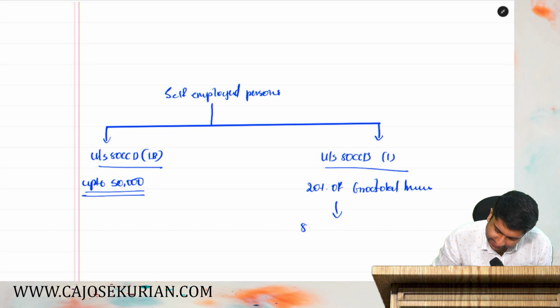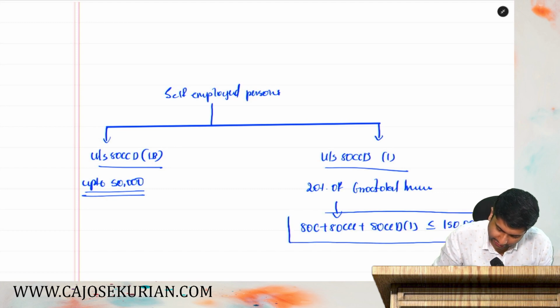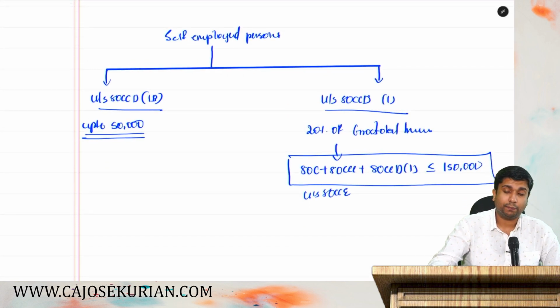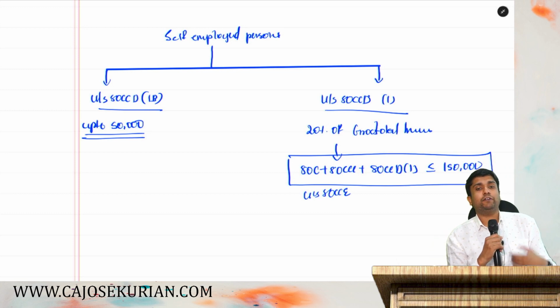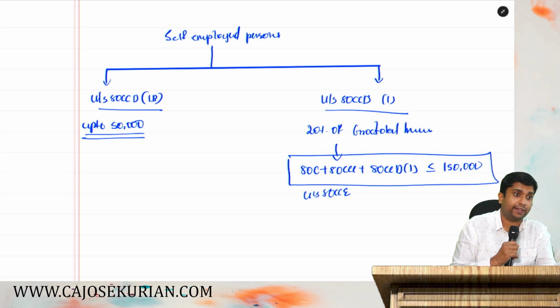What is 80CCE? 80C plus 80CCC plus 80CCD subsection 1 shall be less than or equal to 1,50,000, which is mentioned under 80CCE. So listen, self-employed persons. What do you mean by a self-employed person? A person who is doing a job on his own. He doesn't have an employer. So there is no employer contribution in that scenario.